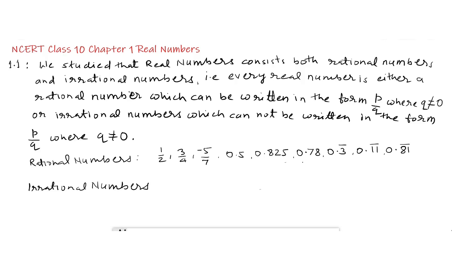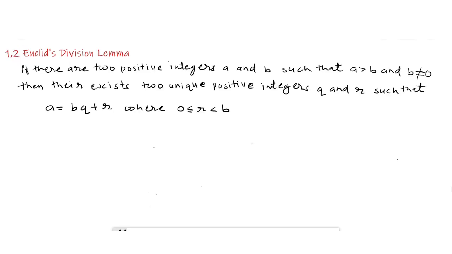Now irrational numbers are √2, √3, √5, pi, 0.1001 0001 and so on. These are non-terminating, non-recurring decimals.